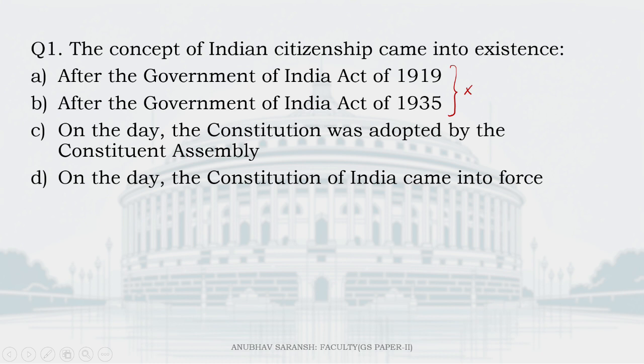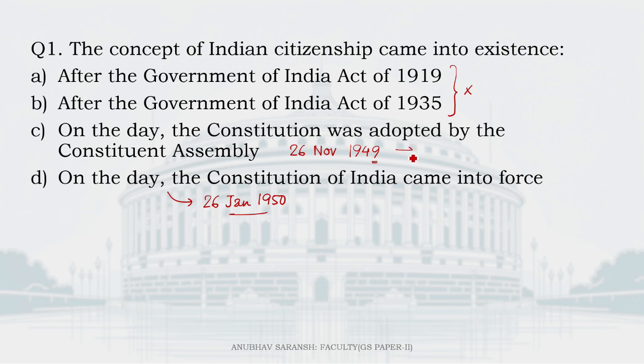So, what is the date on which the Constitution was adopted, enacted? This was the 26th of November 1949. However, the date of commencement of the Constitution is the 26th of January 1950. Right?